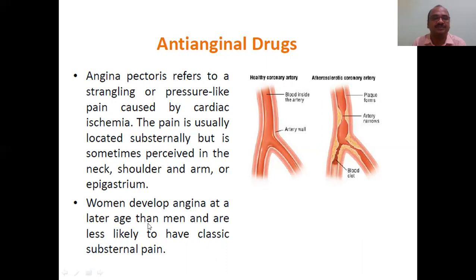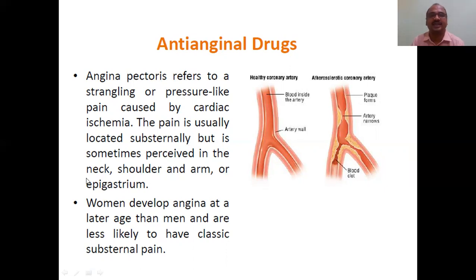In this paragraph, these three lines in the first paragraph: the pain is usually located substernally, but is sometimes perceived in the arm and neck. The pain is important, see here the point. The pain is usually located substernally, but is sometimes perceived in the neck. Severe pain in the neck, severe pain in the left shoulder and left arm, and the epigastrium.